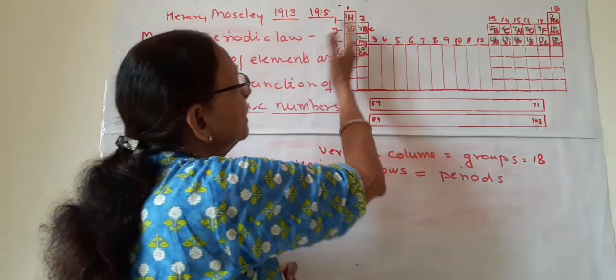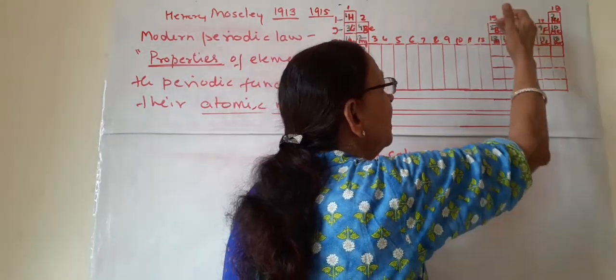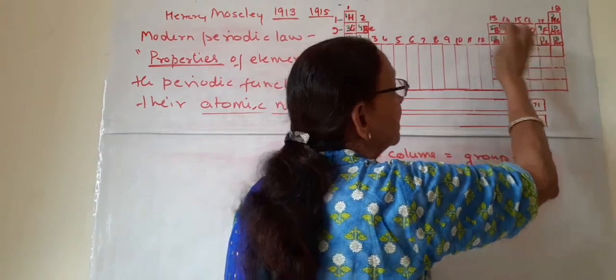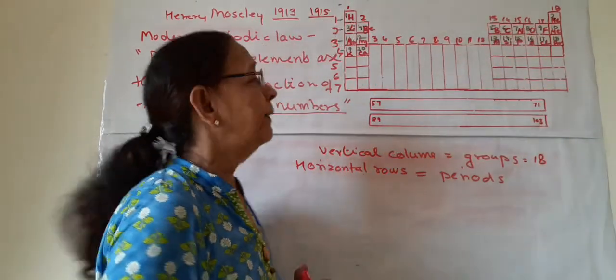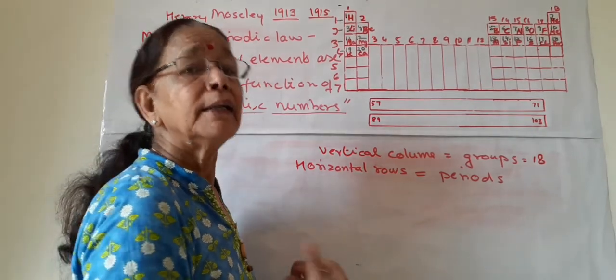On this side they are metals, and on this side they are non-metals, and in between, like boron and silicon, they are metalloids. So further we will discuss in the next video.